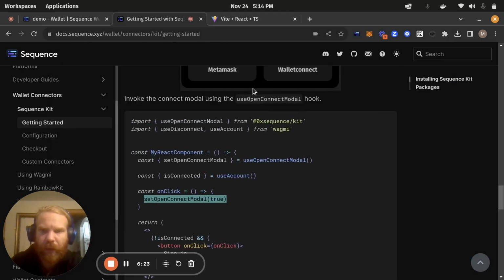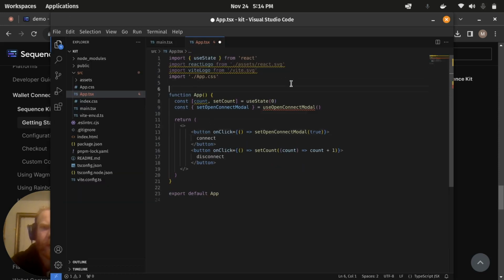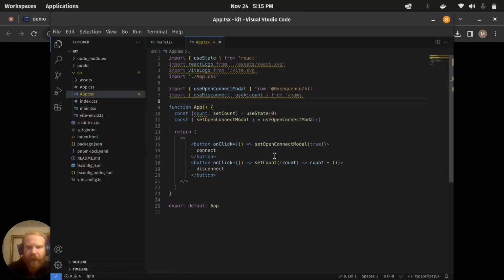Oh, we also have to import. Let's see. I'm going to make sure I'm disconnected, because there's an issue. If you're already connected, the modal won't actually open. So you have to make sure that you're disconnected for this to work. And actually, I didn't. Yeah, this disconnect isn't connected yet.